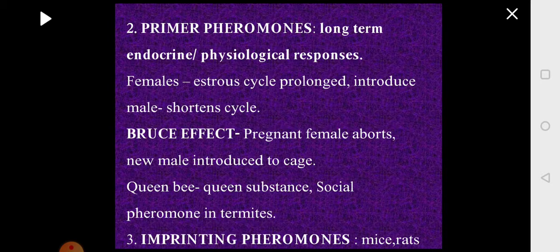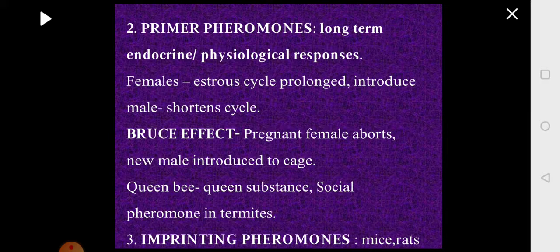If you look at the honeybee, it leads a colonial life. In the colony, there is a single reproductively active female called the queen. This queen, when she is there, will not allow other females to become the queen. She suppresses the development of reproductive organs of other females by producing queen substance. This is a pheromone released by the queen bee, which suppresses the development of the reproductive organs of other female members of the colony.